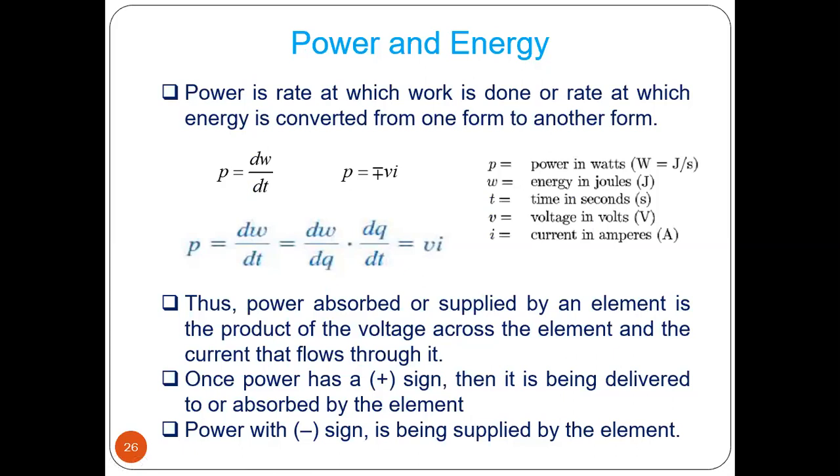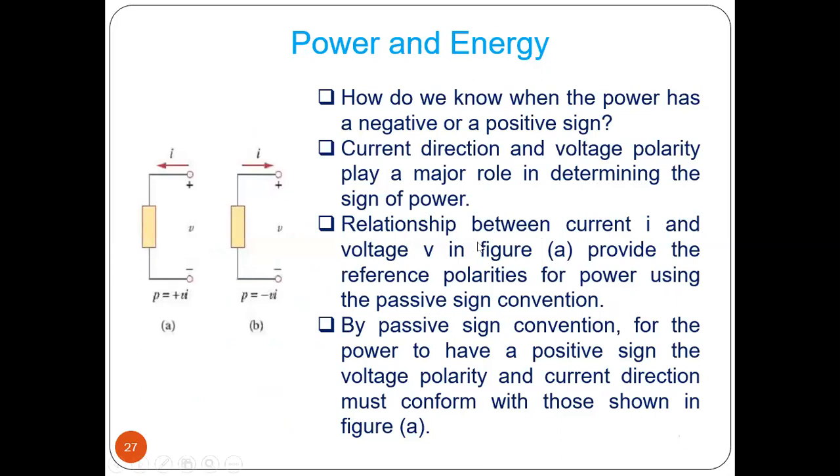Now power can be negative also. That means this power is being supplied by the element. Power supplied means a battery is supplying power, a generator is supplying power, in some cases. Now let us take the example of power and energy. How do you know when the power has a negative or positive sign? The current direction and voltage polarity play a major role in determining the sign of power. So always you have to take care of the direction or polarity of voltage and current, in case of DC especially.